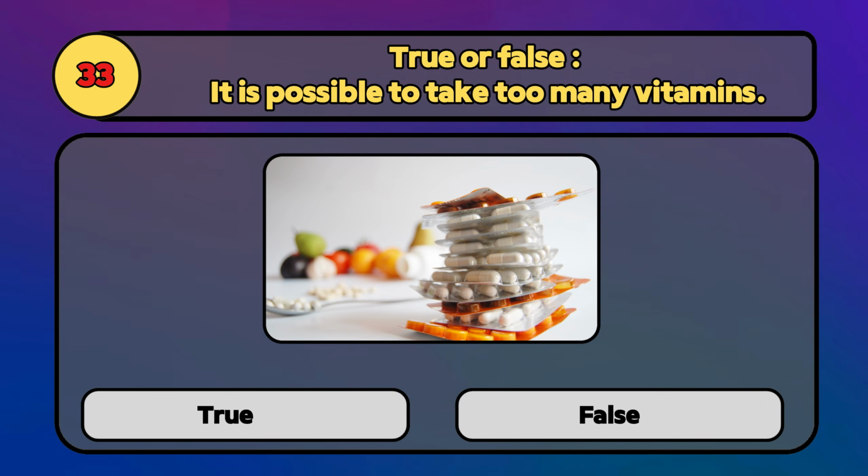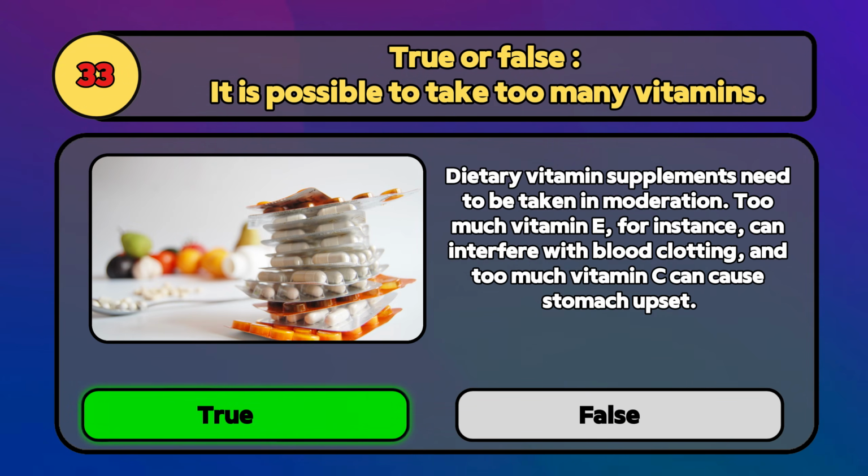True or false, it is possible to take too many vitamins. True. Dietary vitamin supplements need to be taken in moderation. Too much vitamin E, for instance, can interfere with blood clotting, and too much vitamin C can cause stomach upset.